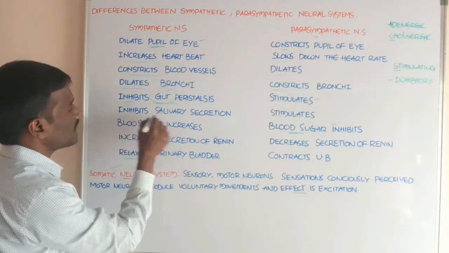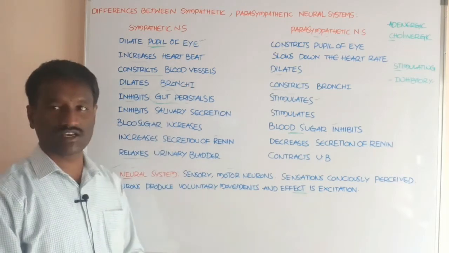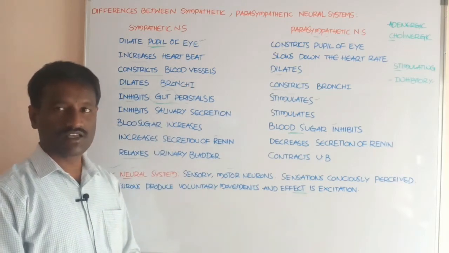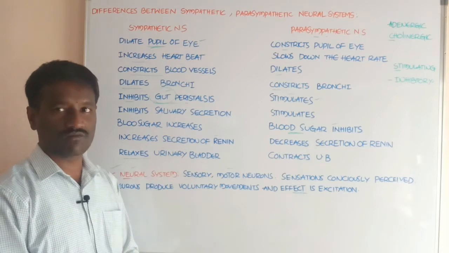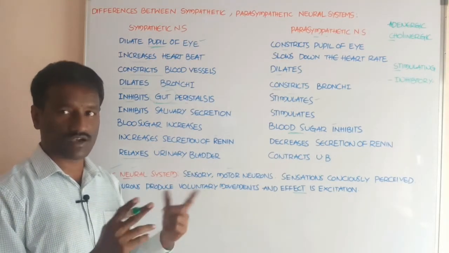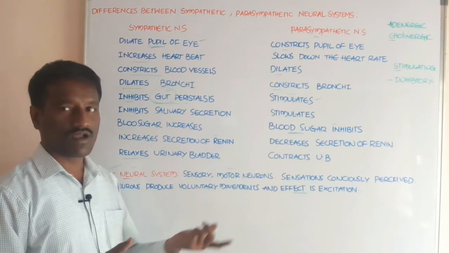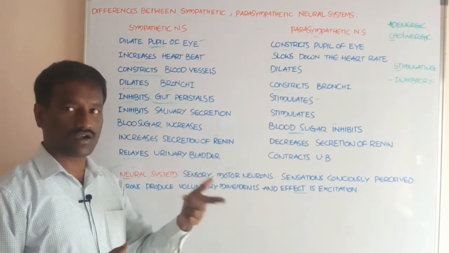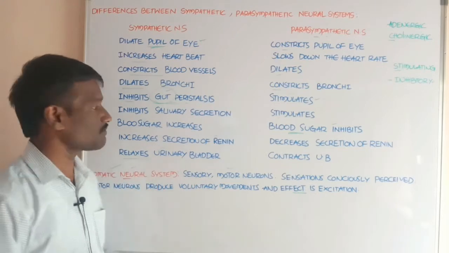Next, the sympathetic system inhibits salivary secretion. The salivary gland secretes saliva, which consists of lysozyme enzyme, alpha amylase or ptyalin enzyme, electrolytes, water, and mainly mucus.